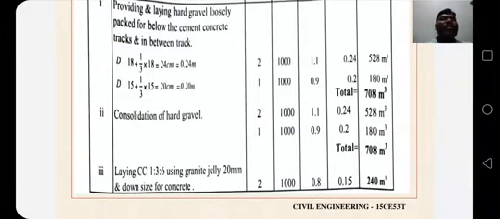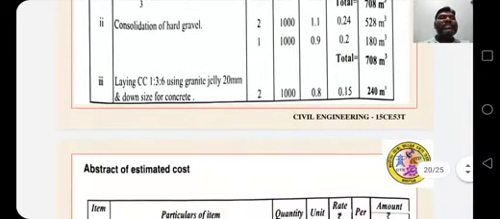Consolidation of odd gravel, it means compaction of odd gravel, same quantity: 2 into 1000 into 1.1 into 0.24, that is 528 meter cube. 1 into 1000 into 0.9 into 0.2, 180 meter cube. Total is 708 meter cube. Laying CC 1:3:6 using granite jelly 20 mm and downsize for concrete: 2 into 1000 into 0.8 into 0.15,